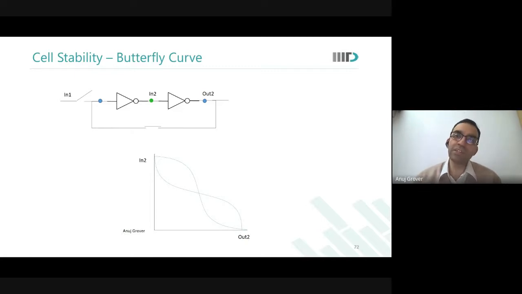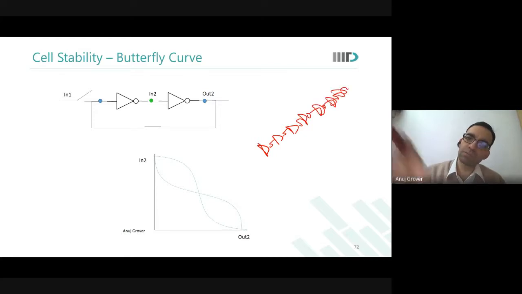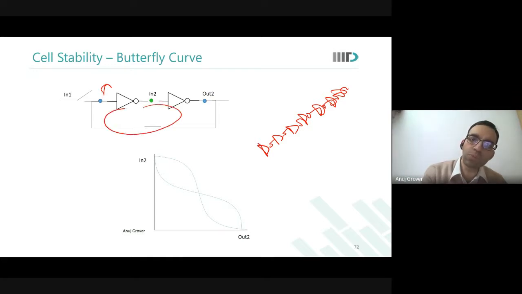What I also intend to do, just for the sake of clarity, is ask: what is a latch? A latch is a series of inverters continuing. It's an infinite loop in which any voltage would move, is it not? If I give some noise over here, it will move through this loop infinitely.